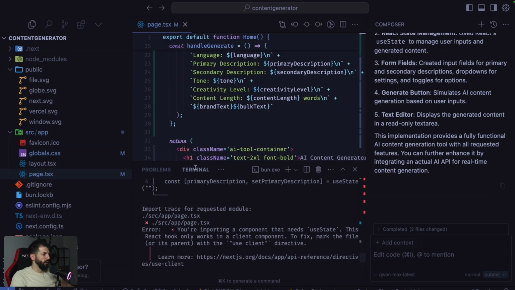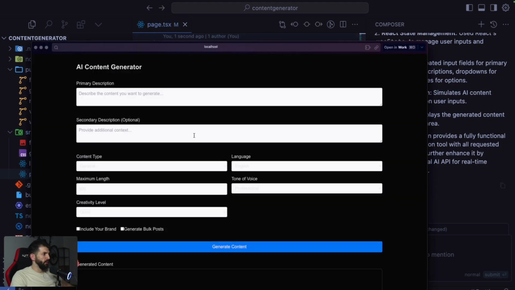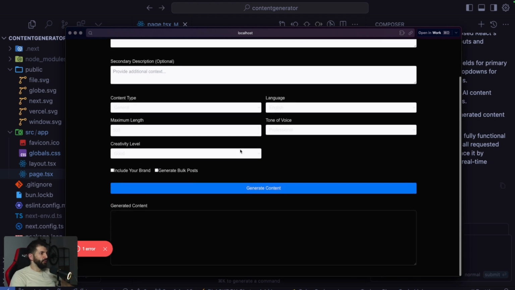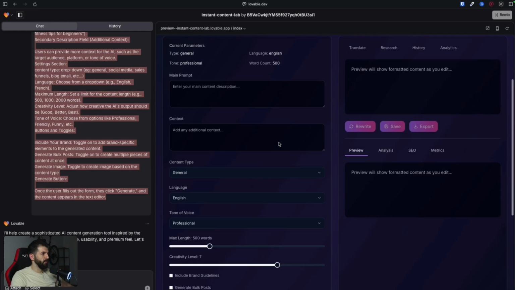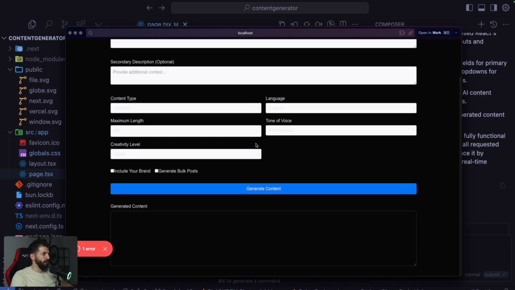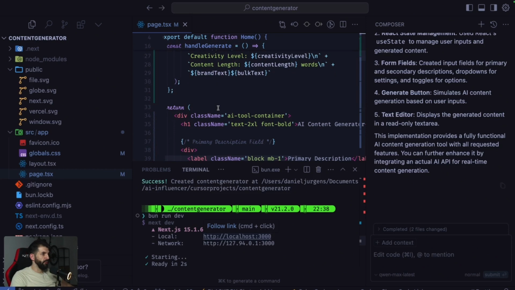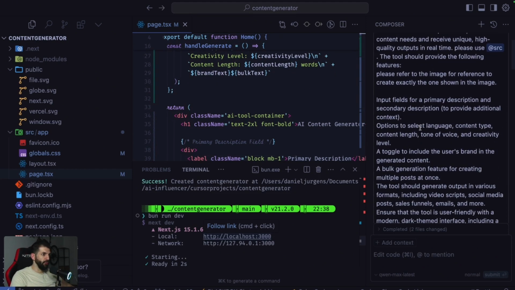Okay, no, we need to use the use client directive. Let's have a look again. Okay, yeah, well, I mean, again, for a zero shot, this looks decent, right? If we compare it with this result, but other than that, the code quality in terms of organization is not that good, right? Because we have everything in one file,